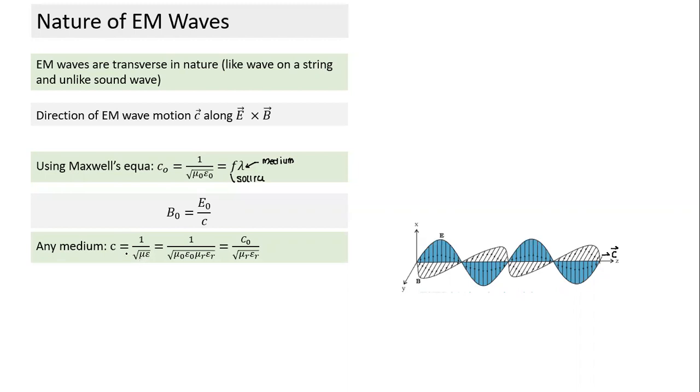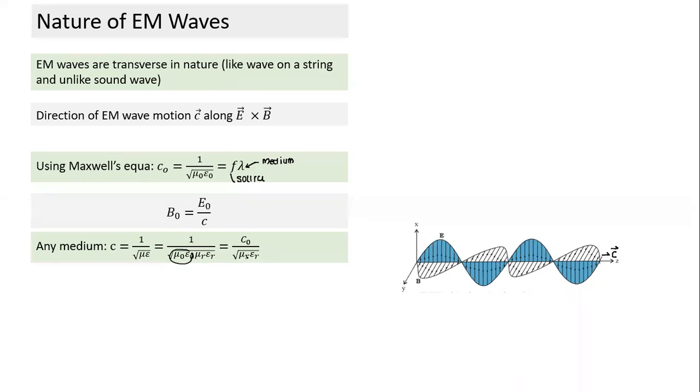So this is in terms of this, but if it is any other medium, it can be written as mu into epsilon naught. And mu is equal to what we have seen in magnetic properties also. Mu is equal to the term for vacuum multiplied by relative permeability and relative permittivity. So this becomes the term, but this term is what? 1 by this term is nothing but C naught, speed in the vacuum. So speed of wave in any medium is equal to C naught, which is speed in vacuum, divided by